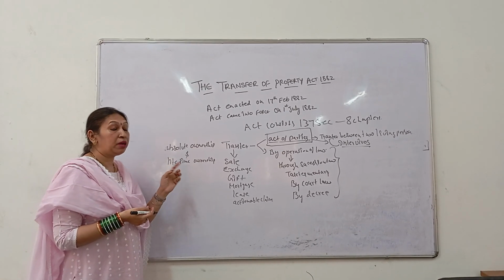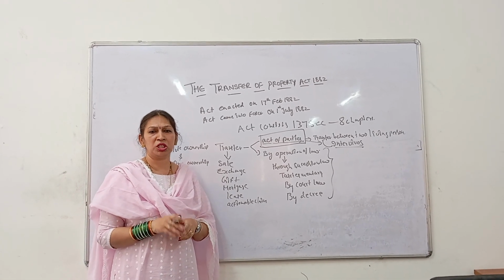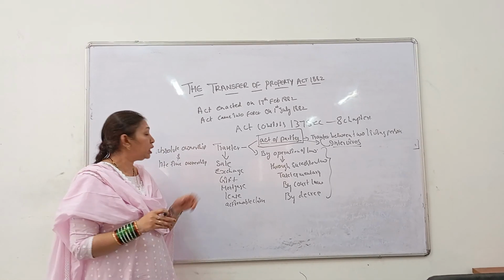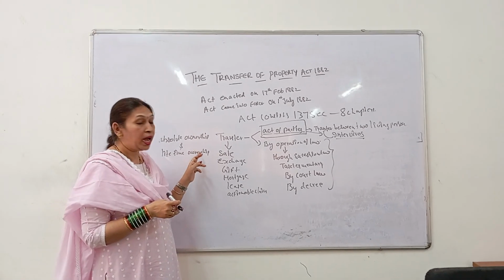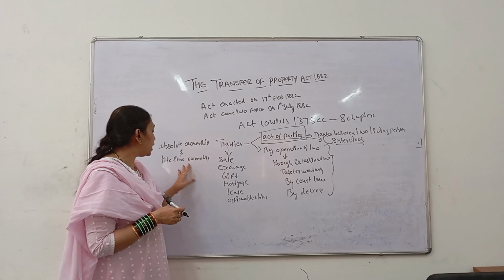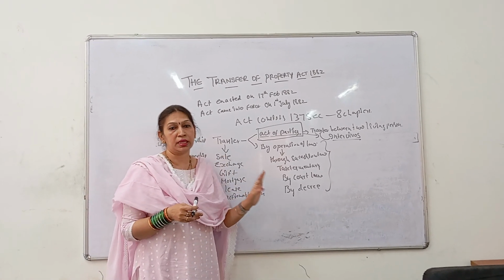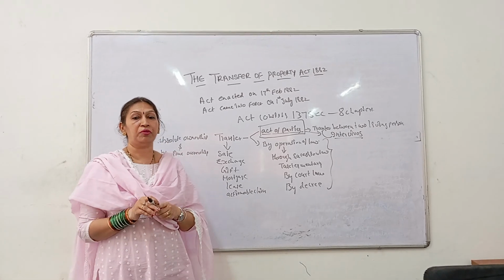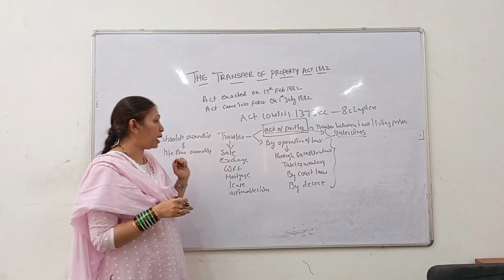Every client thinks that absolute and lifetime ownership are one and the same, but we have to briefly explain the difference to them. We can say that person has given you a lifetime but not absolute ownership, so now you can enjoy the property but you can't sell it. In this manner we have to clear the doubts of the client. Is it clear?